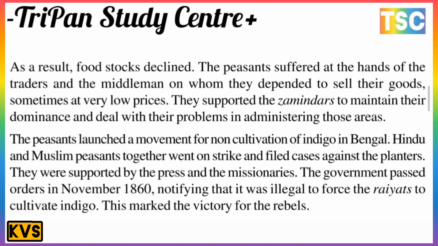The peasants launched a movement for non-cultivation of indigo in Bengal. Hindu and Muslim peasants together went on strike and filed cases against the planters, and they were supported by the press and missionaries. The government passed an order in November 1860 notifying that it would be illegal to force the ryots to cultivate indigo, and this marked the victory for the rebels.